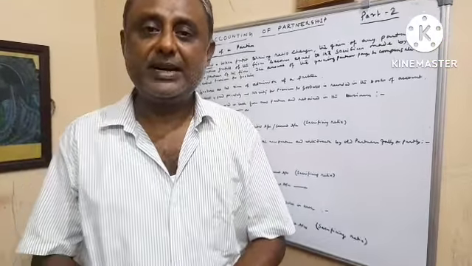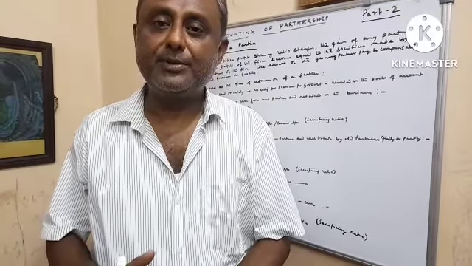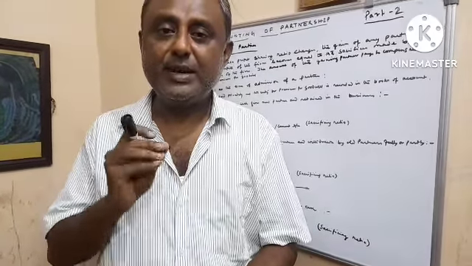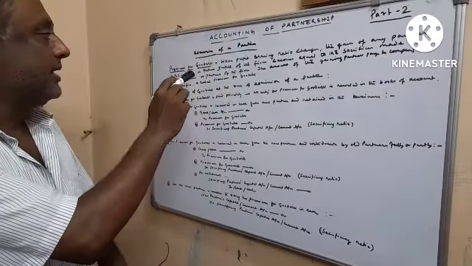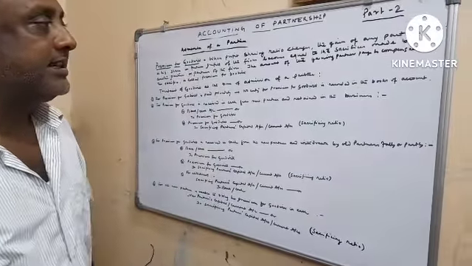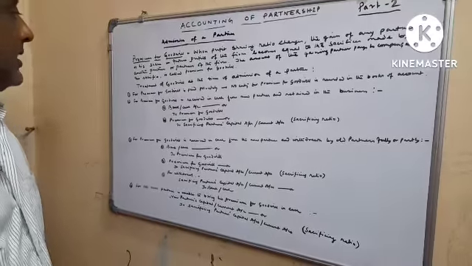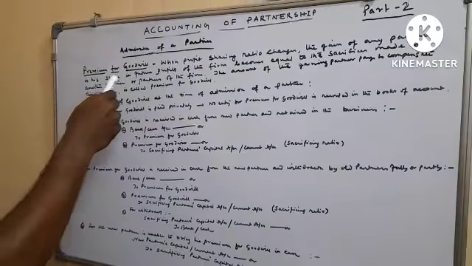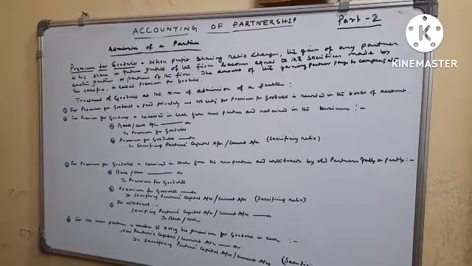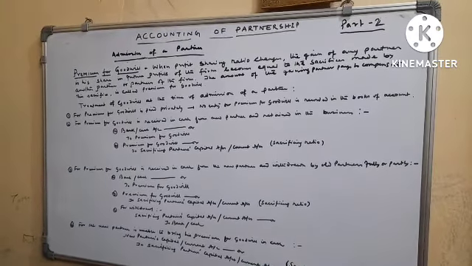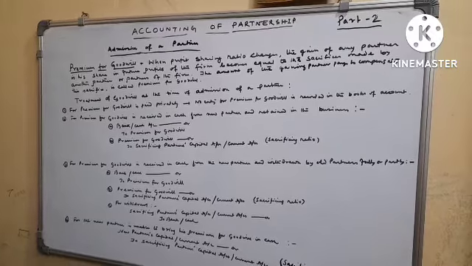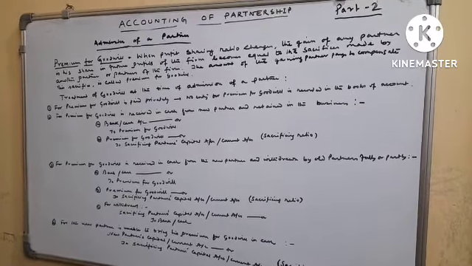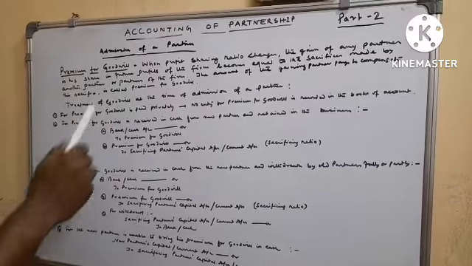Now we will separately discuss the premium for goodwill. First, we need to know what premium for goodwill is. Premium for goodwill: when the profit sharing ratio changes, the gain of any partner in his share in future profit of the firm becomes equal to the sacrifices made by another partner or partners of the firm. The amount the gaining partner pays to compensate this sacrifice is called premium for goodwill.